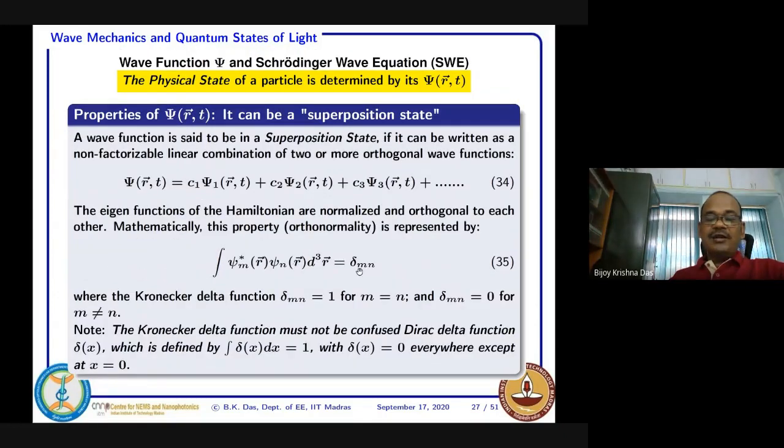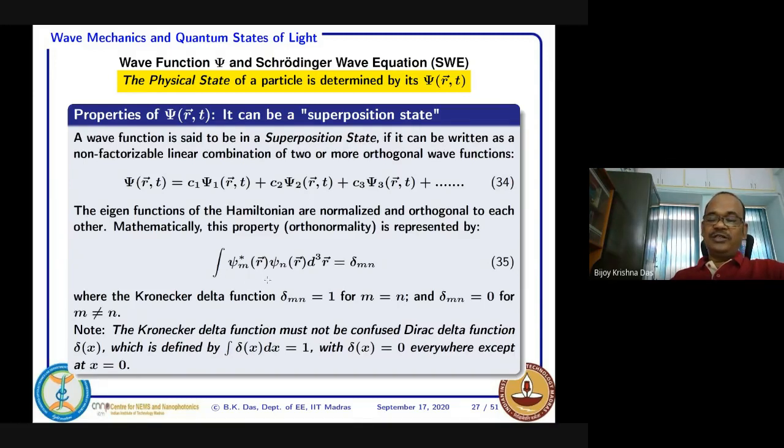So together we can write that the integral of psi m star multiplied by psi n over the entire volume should be equal to delta mn. This delta mn is called the Kronecker delta function. When m equals n, it is 1, otherwise it is 0. Since together it satisfies the orthogonality condition and also normalization, it is called the orthonormality condition.